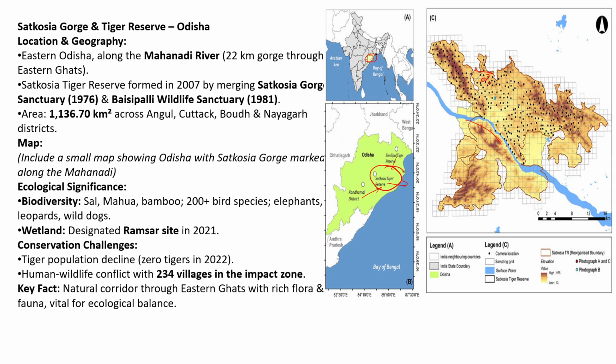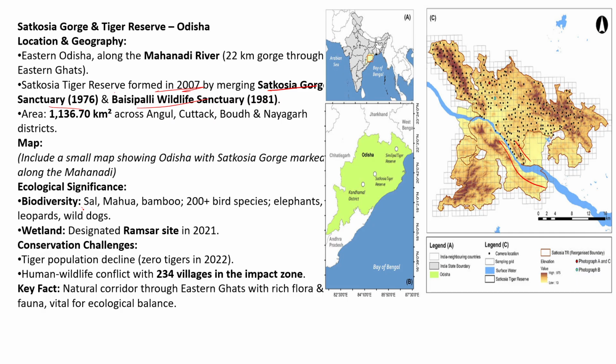Here it is the river, and the major river flowing through Satkosia is the Mahanadi River. The Satkosia Tiger Reserve was formed in 2007, merging the Satkosia Gorge Sanctuary and the Baisipali Wildlife Sanctuary.